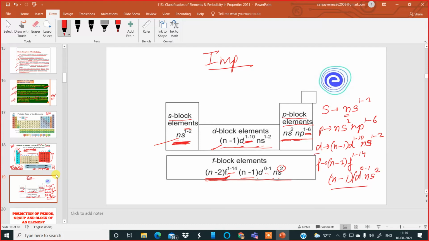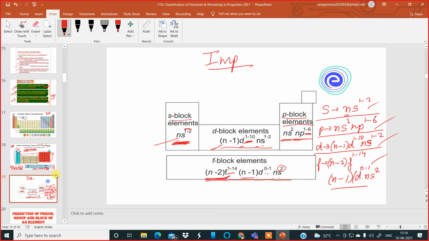So these are the things you have to remember from this slide. It is important and it is asked in multiple choice questions. They will ask you to select the correct answer from below for the general electronic configuration of s orbital or p orbital or d orbital or f orbital. So is this clear to all of you?